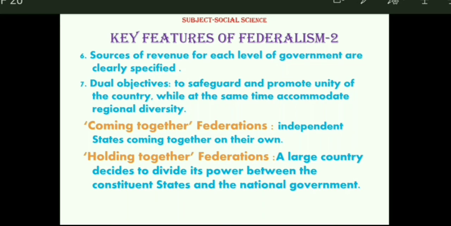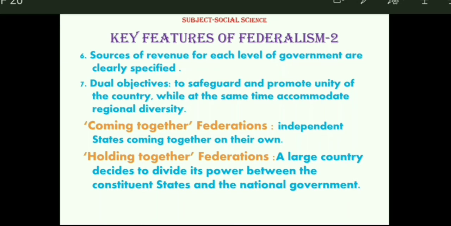That is how, student, you can conclude that in coming together federation structure, more power is given to the state government and less power is given to the central government, because these different units came together themselves to make the country. In holding together federation, things are quite opposite. Here the center or the union government has more power compared to the state government.